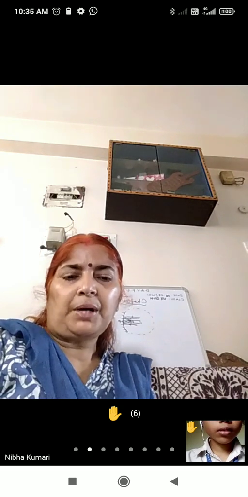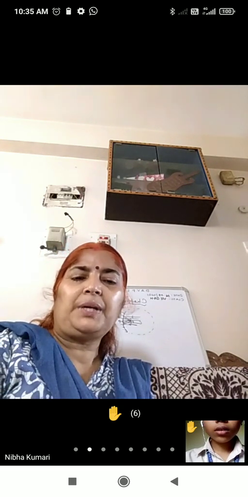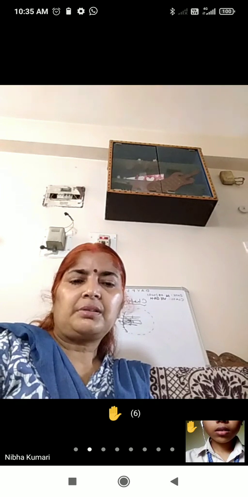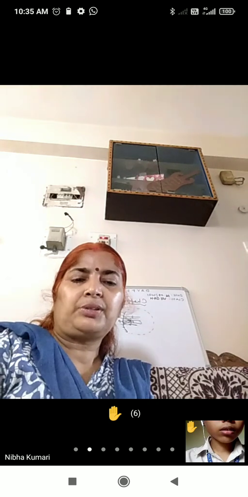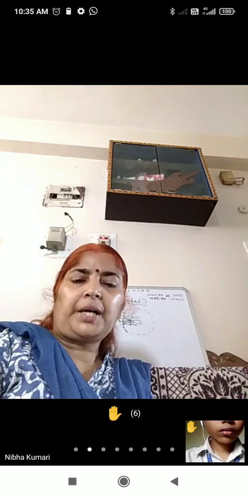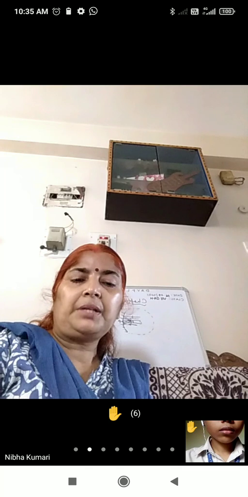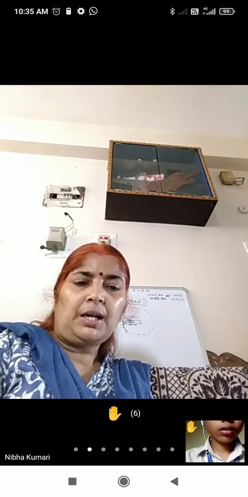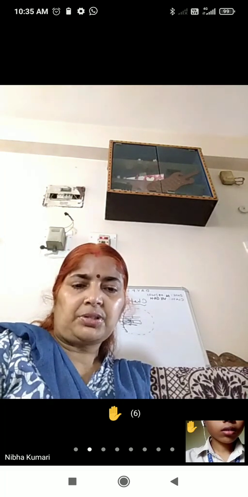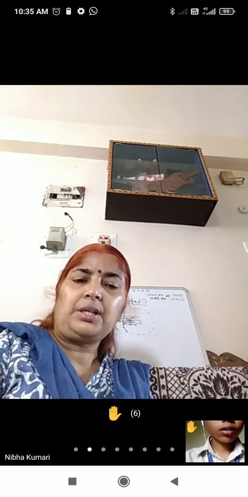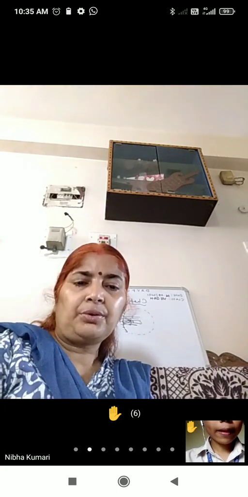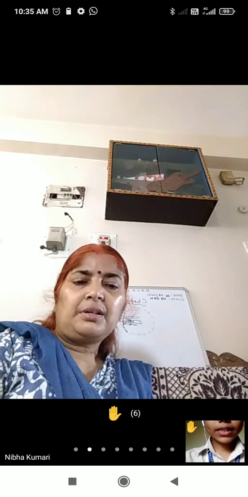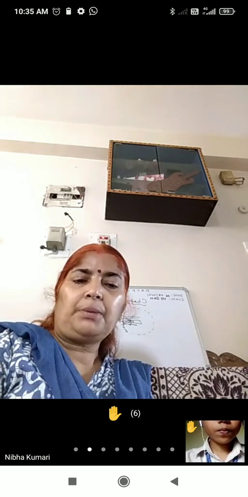A virtual image cannot be a real image. Virtual and real are different. A virtual image cannot be obtained on the screen, but a real image can be obtained on the screen. A plane mirror always forms a virtual, erect image of the same size as the object, and it also shows lateral inversion. All the characteristics you should keep in your mind.